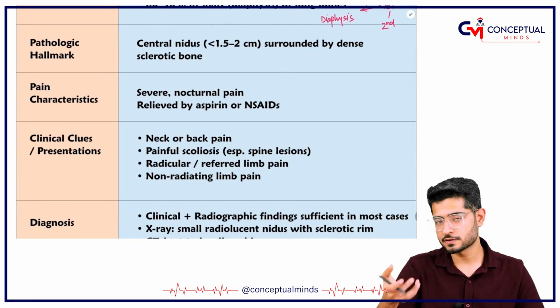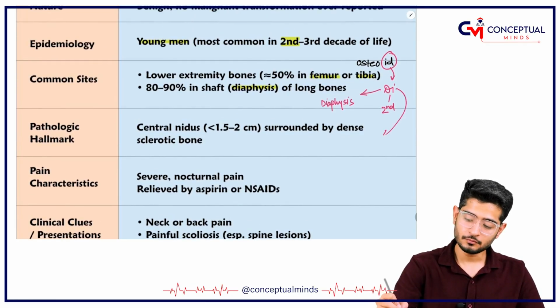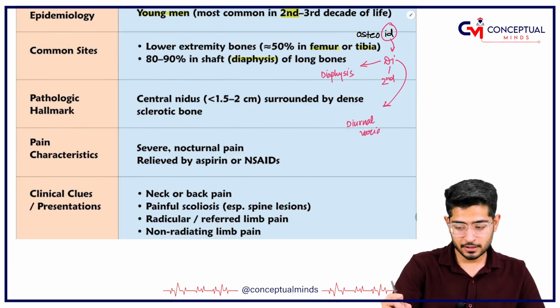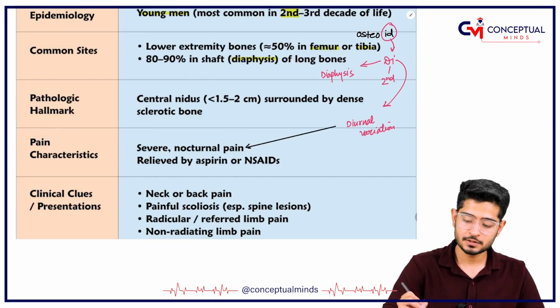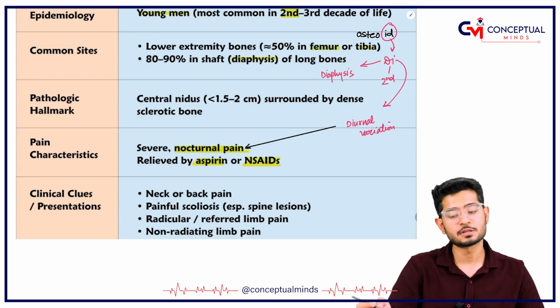What is the common symptom of it? The DI also means this has a diurnal variation, a variation between day and night. So you will have nocturnal pain. The pain is at night time, and it is relieved by aspirin and NSAIDs. Once the patient consumes aspirin or NSAIDs, this pain goes away, but the patient will complain of night time pain. Diurnal variation, night time pain is going to be there.